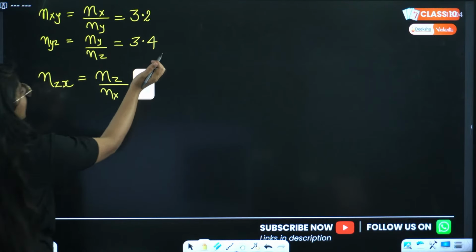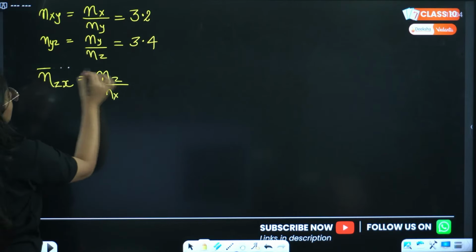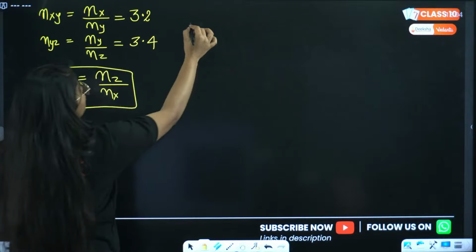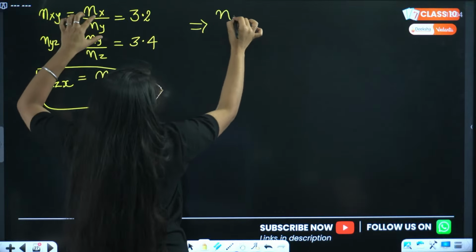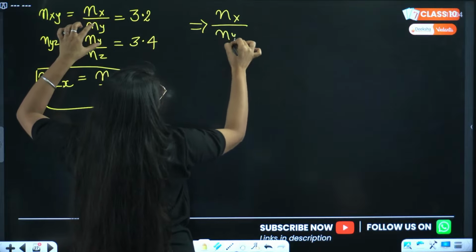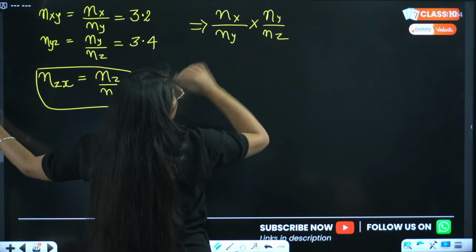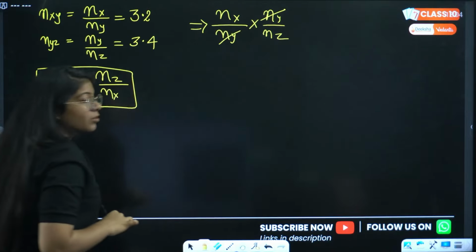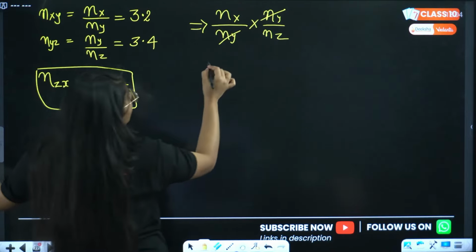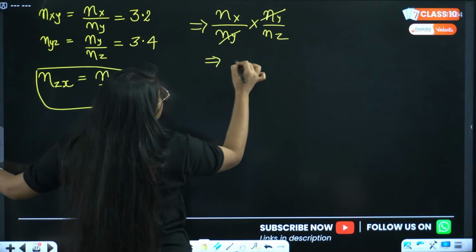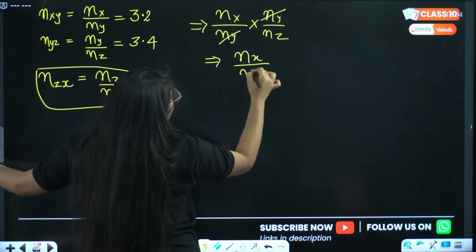Let us say I multiply these two. If I multiply these two, what will I get? Nx divided by ny into ny divided by nz. Now ny and ny cancel out. This comes out to be nx divided by nz.